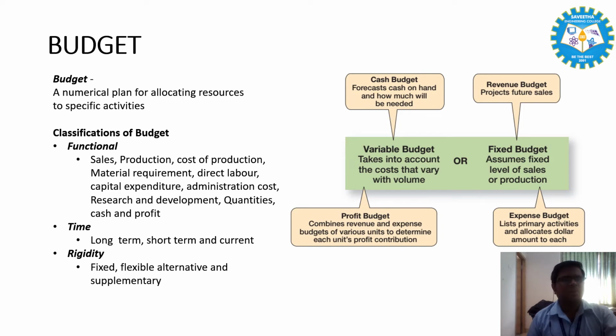The next one is quantities. Quantities are machine hours, units of materials, direct labor hours, and square feet which are allocated. All the budgets are not expressed in monetary terms. So that is why the next one is cash budget.